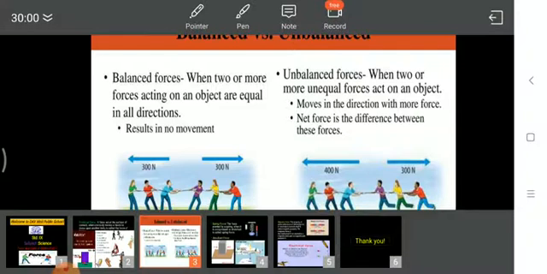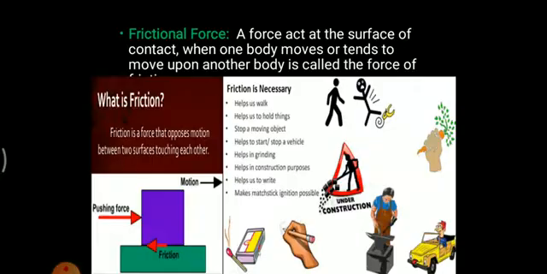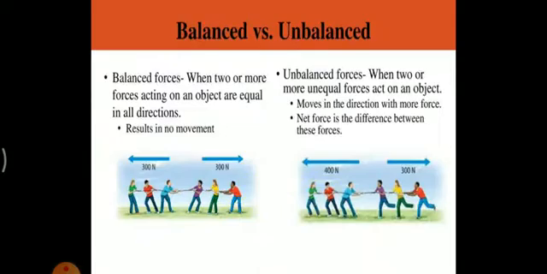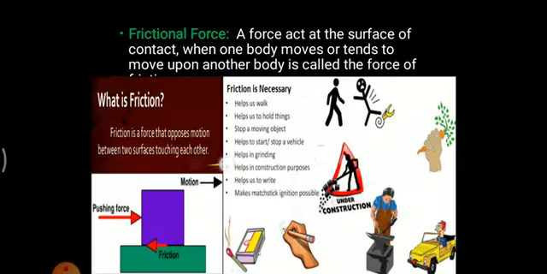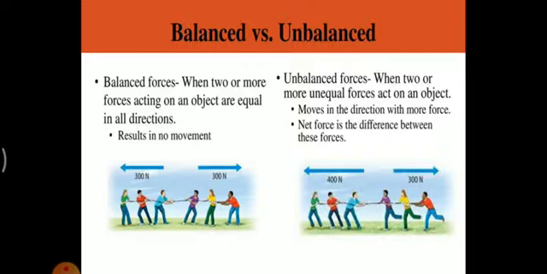If you observe it properly, you will find that both forces are of the same magnitude, but the directions are different. Here the magnitude of force, that is 300, is constant, but the direction of force is this way. Again, here the force applied by these three persons has a magnitude of 300. In both cases, the magnitude of force is constant, but the direction is different. Since the magnitude is equal, there is no movement, and as a result, we say it is a balanced force. A balanced force is created in the game of tug of war in this case.